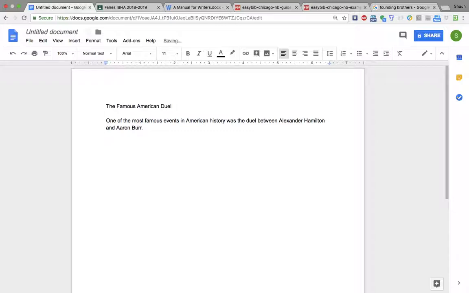Okay, so now I start off with a general claim, but I'm going to support this with evidence from Ellis's book as I give the narrative. On page 27 in Ellis's book, there's an idea that I'm going to want to use and give credit to Ellis for. He says that the general public believed that Burr had actually murdered Alexander Hamilton, the way that the duel had been reported. So I'm not quoting him directly.